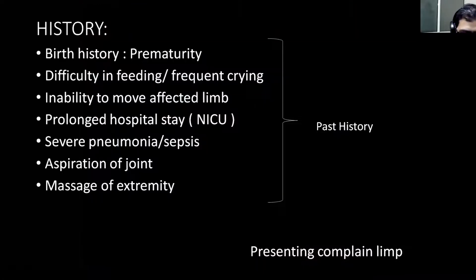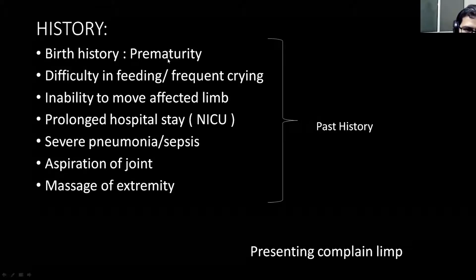Now, with sequelae of septic arthritis, postgraduates are very likely to get a long case. And in all these patients, the presenting complaint will be only limp. This will be the only presenting complaint. Otherwise, there will not be any presenting complaint. So the most important thing is the past history. You have to elicit a past history. Whenever you suspect that the patient had an infection, a past history is a must, and this past history has to be elicited from both the parents. And what are the important past histories? A birth history of prematurity may make you suspect that the patient might have had an infection.